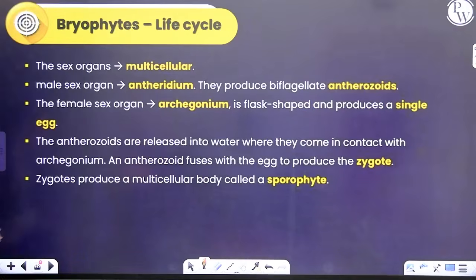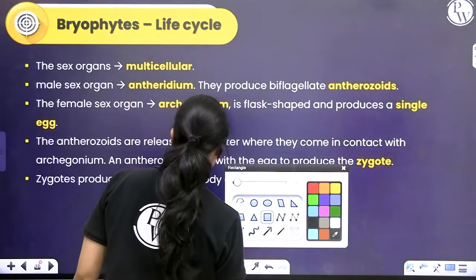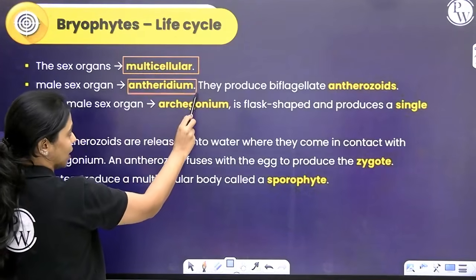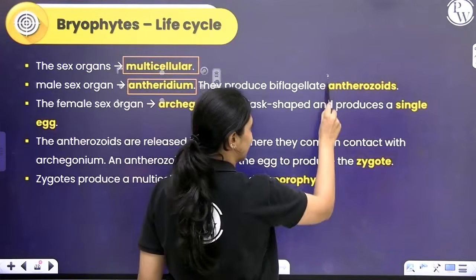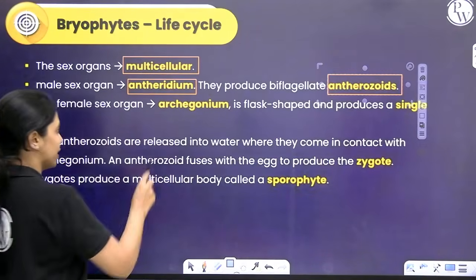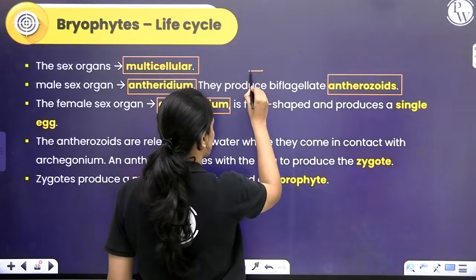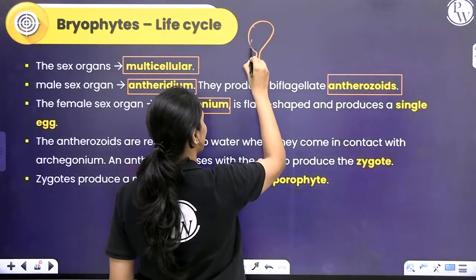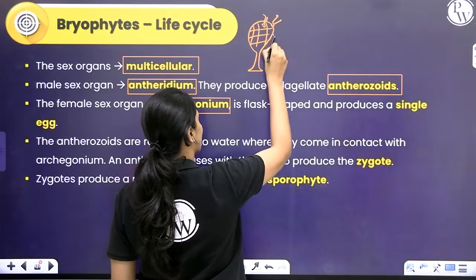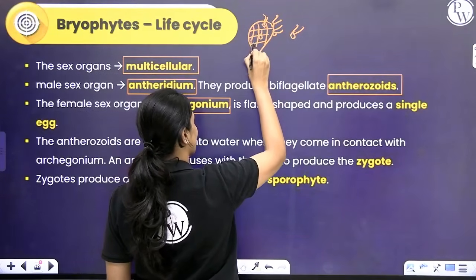The sex organs here are multicellular. I've already told you that. The male sex organ is called the antheridium. It will produce biflagellated antherozoids, which are the male gametes. The female sex organ is archegonium. The antheridium is club shaped. It will be like this. Okay. Within this antheridium, many biflagellated antherozoids are produced and they get released.